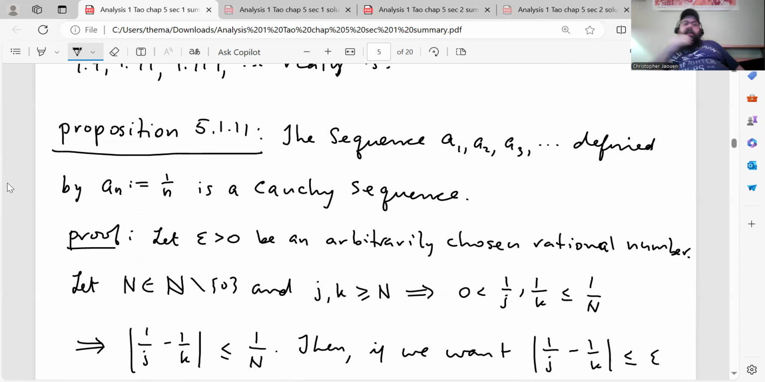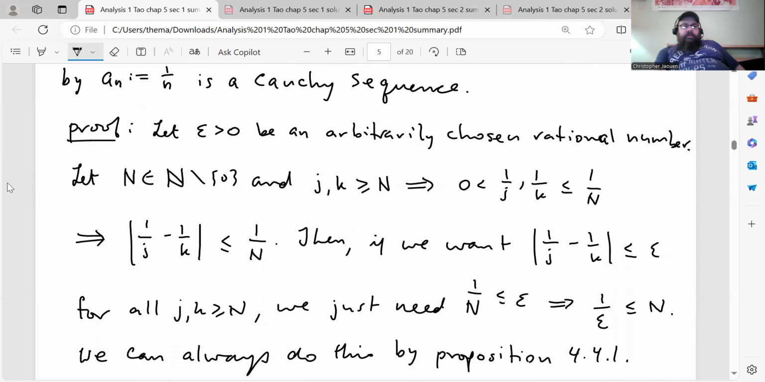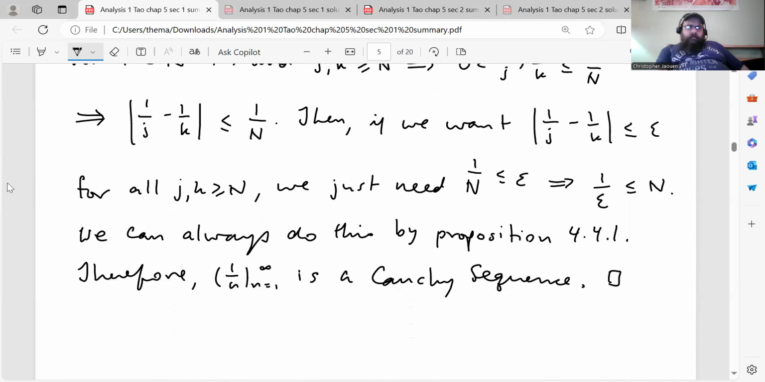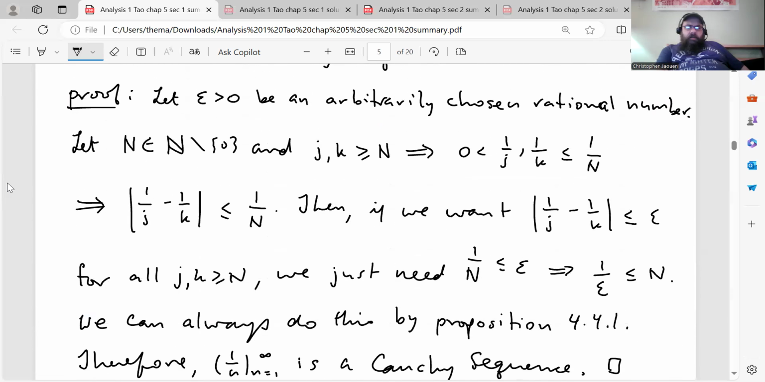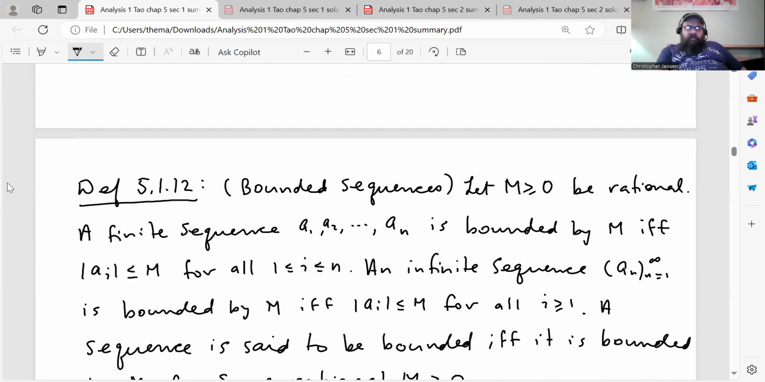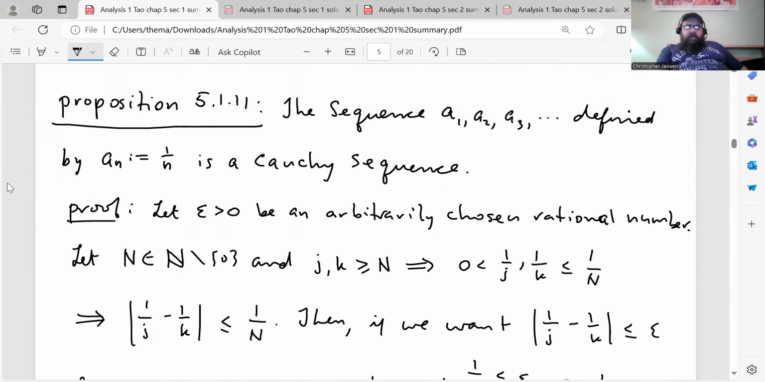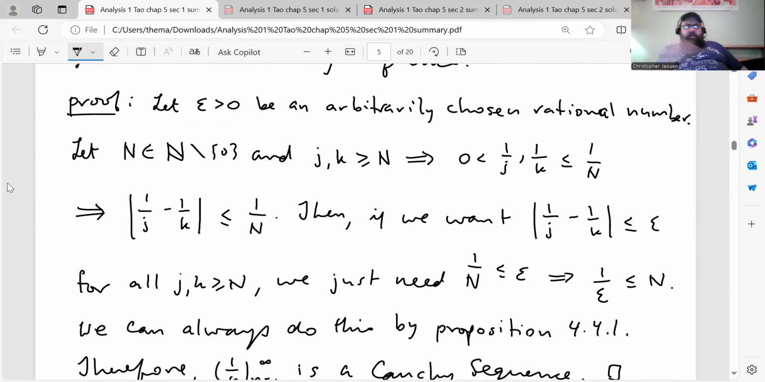So here's Proposition 5.1.11. The sequence a_1, a_2, a_3, ... defined by a_n equals 1 over n is a Cauchy sequence. So let's actually prove this. So let epsilon greater than 0 be arbitrarily chosen. I think I did this one. This is the proof that he does in the book. One of the propositions I proved in a slightly different way than he does in the book, but I think this one is the way that he does it in the book. So let me just read it out.